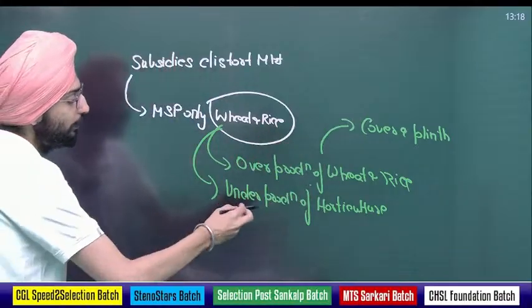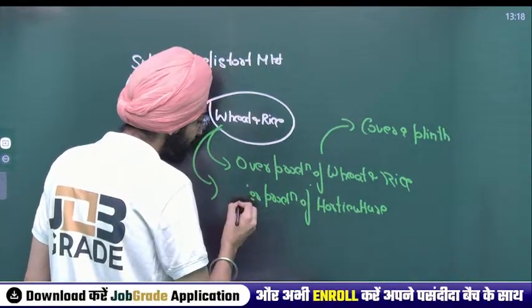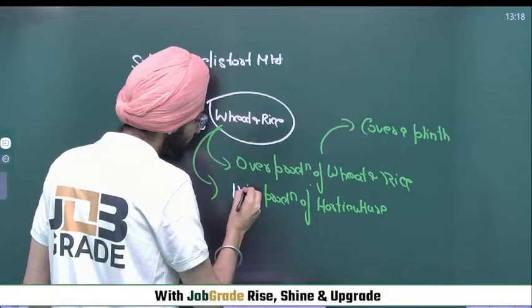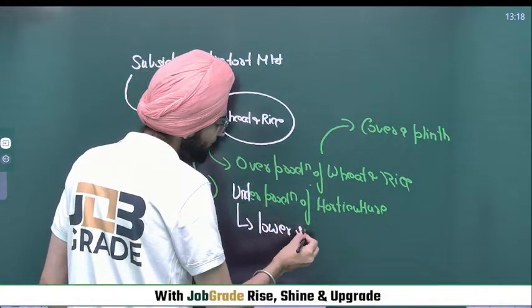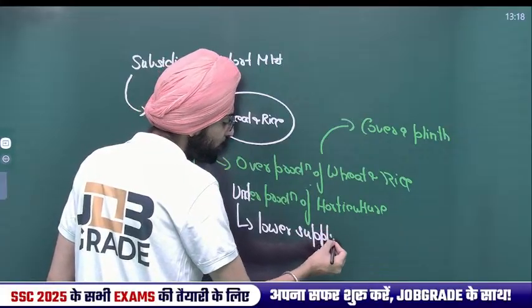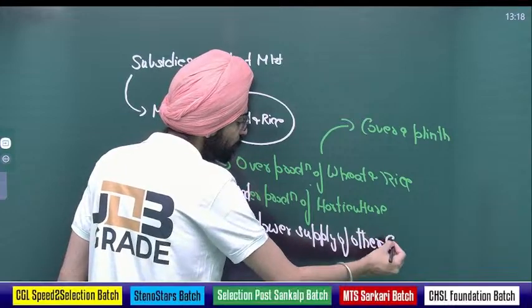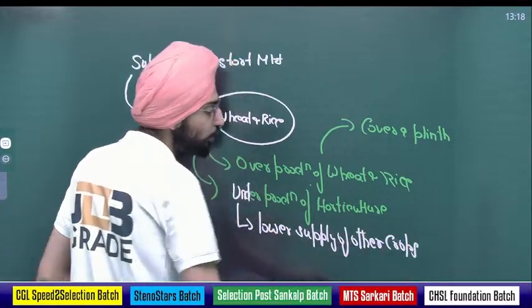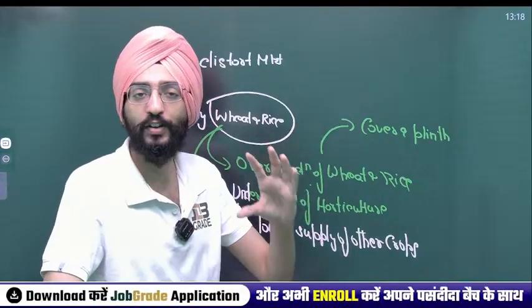Second, underproduction of horticulture. What does it lead to? Lower supply of other crops. It will lead to a shortage of these crops in the market, and that will eventually lead to inflation.